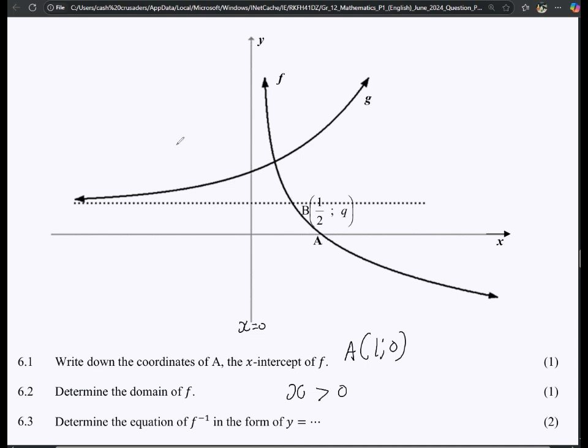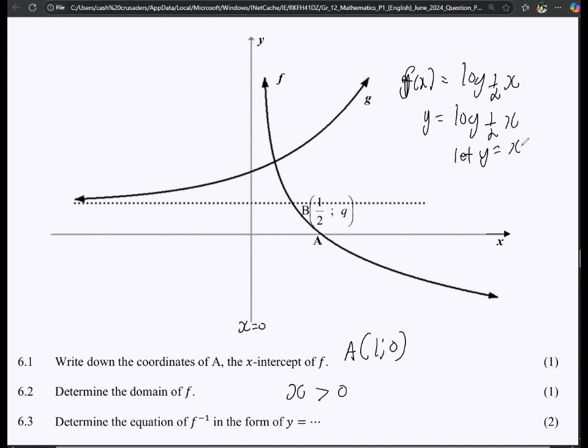Now, 6.3 says determine the equation of the inverse in the form y is equal to. So we have g of x or f of x is equal to log base 1 over 2 of x, right? If we want to determine the inverse, which will now be the exponential function, we take number 1, we must say let y be equal to x, where we interchange these.